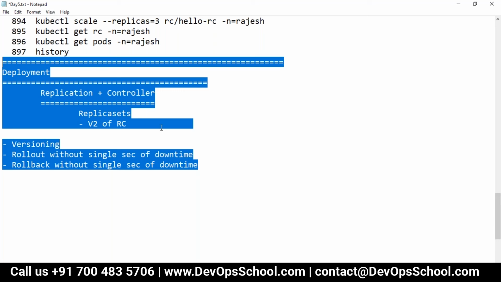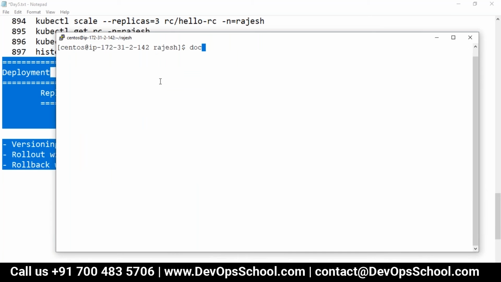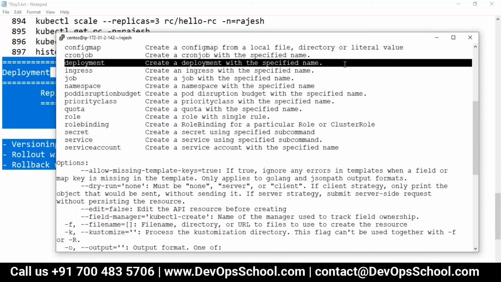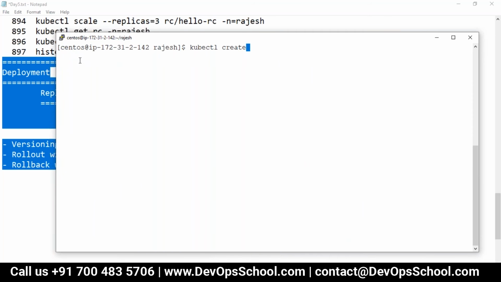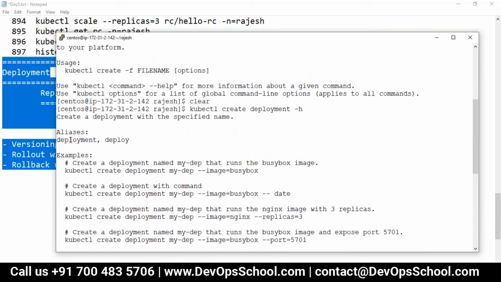So guys, let's go and create a deployment now. So this is the console. Now kubectl create -h. I will check, can I create a deployment? So guys, here if I see, yes, I can create a deployment through the command line. Though you can create from YAML also, creating from the command line will be much easier for me. Here, look at this. So how can you create a deployment?